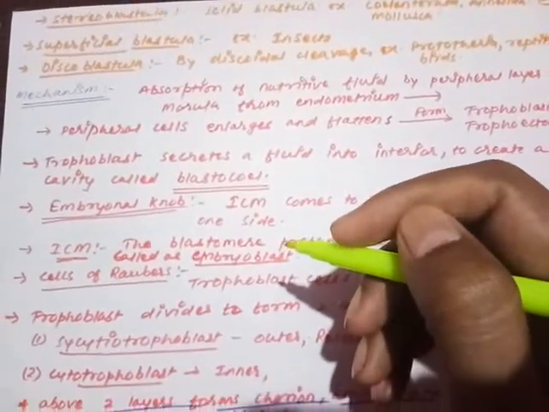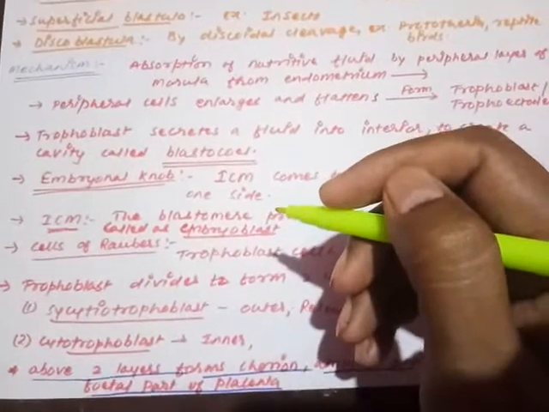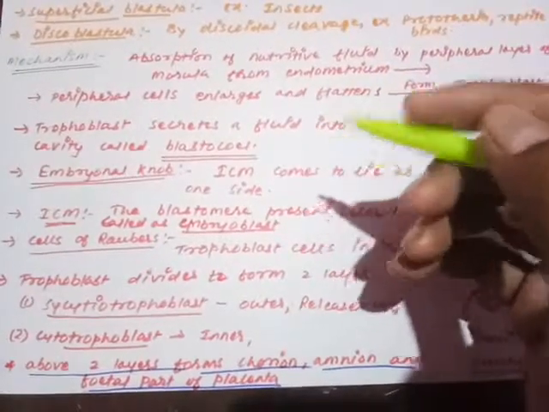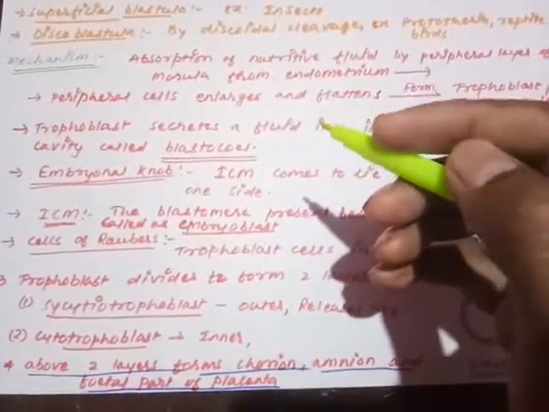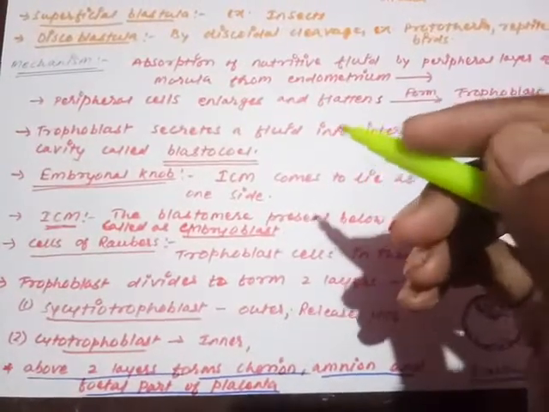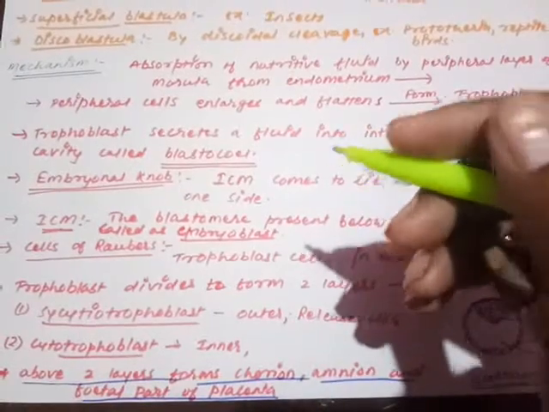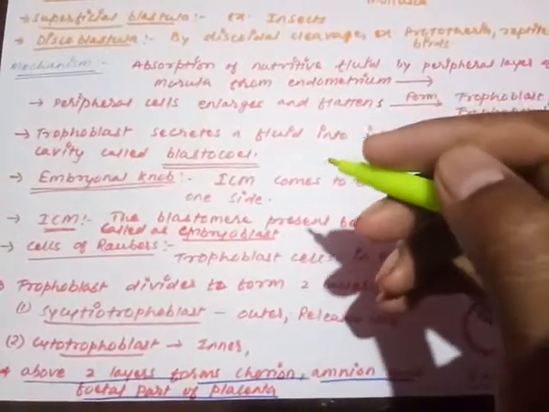So this is what we have discussed today. From tomorrow, from the next lecture, we will discuss the next phases of embryonic development. Now the blastocyst is ready to get attached to the uterine endometrium. So in the next lecture we will discuss how the blastocyst is going to attach to the uterine endometrium. Till then, thank you.